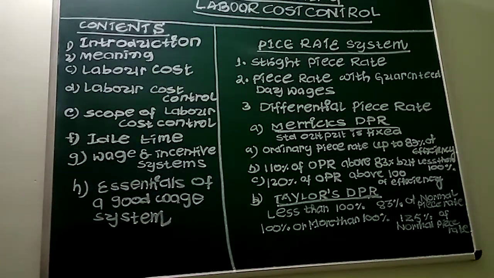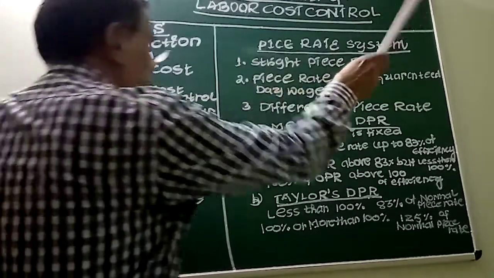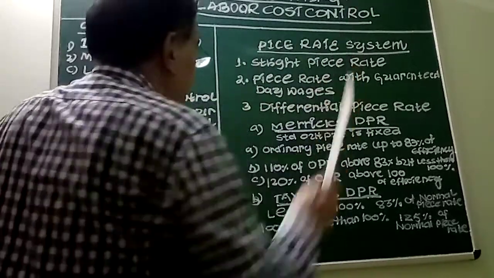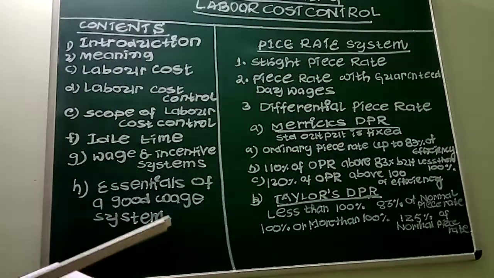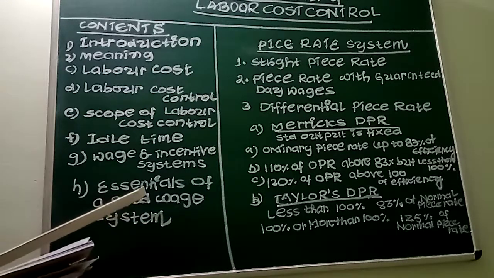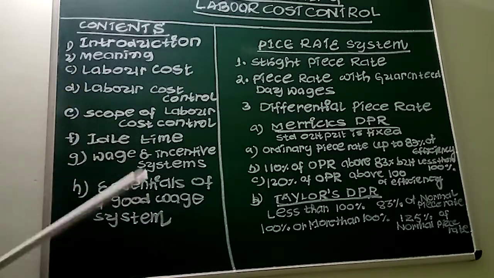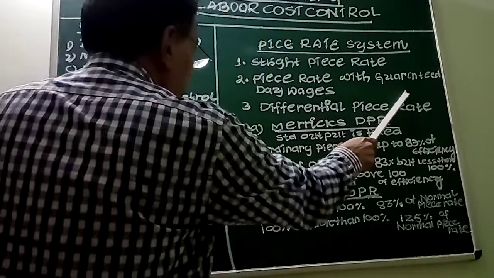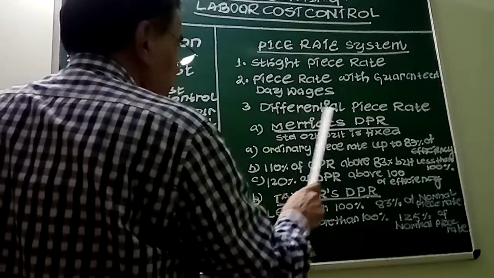See, after knowing all these things, let us go to the problem area where you will have to calculate the wages of the workers by different methods. Basically there are two things: one is when the wages are paid on the basis of piece rate system, and the other on the basis of time rate system. I restrict today's discussion only to the piece rate system. Basically there are three important types of piece rate system: straight piece rate system, piece rate with guaranteed day wages, and differential piece rate system.